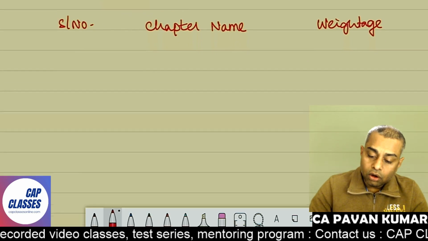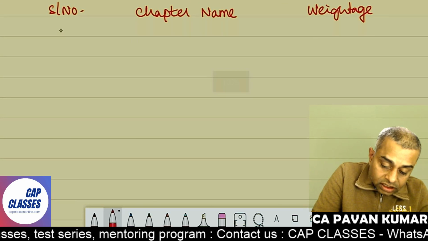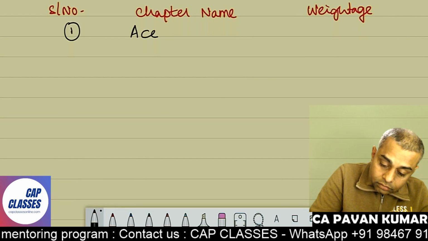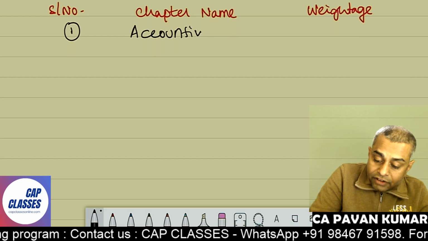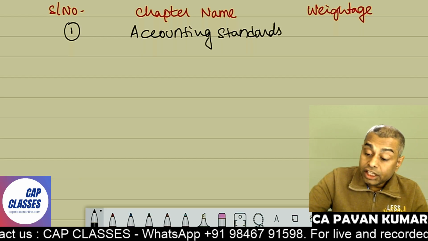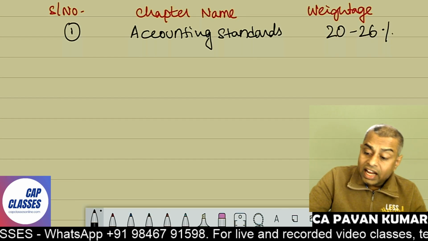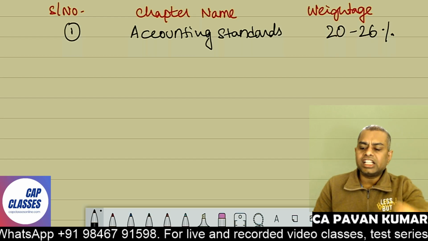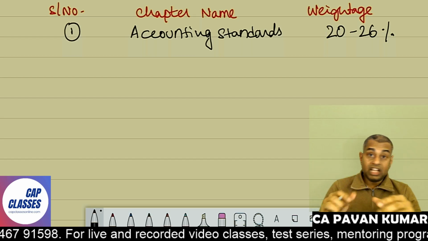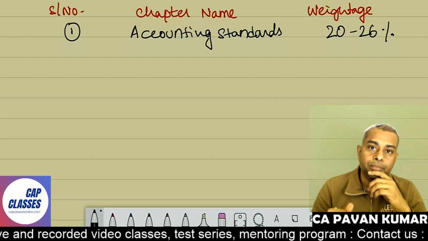Under that, write down, the first chapter is accounting standards. Under that, we have so many accounting standards, and the weightage of this topic in ICAI language is 20 to 26 marks. So you can expect around 20 to 23 marks in the examination. But it is not one particular standard. There are so many standards under this umbrella.